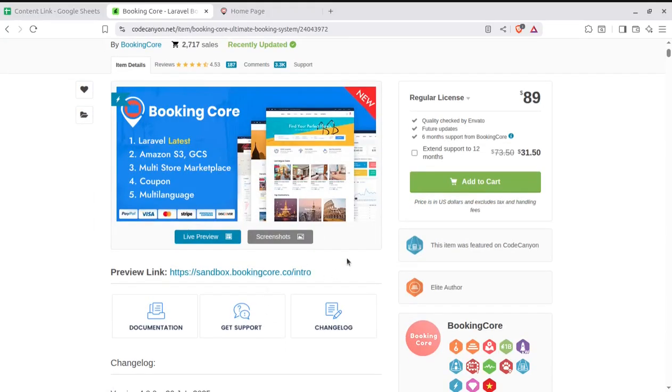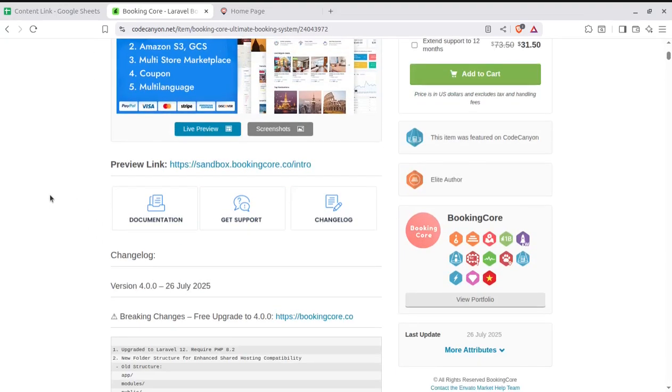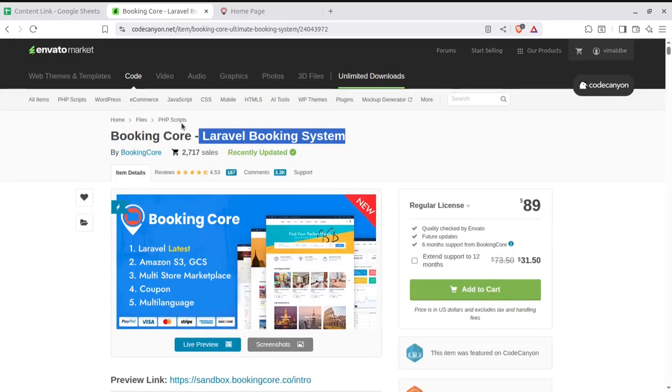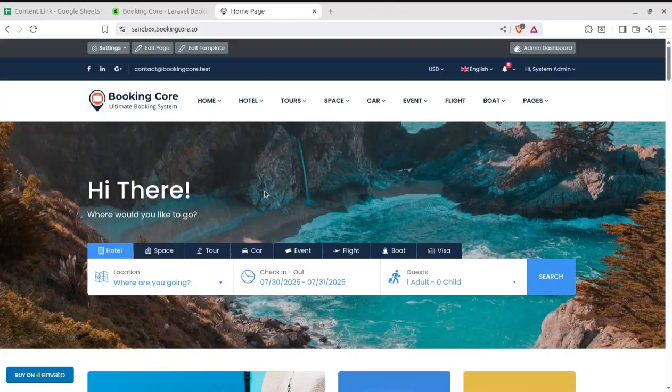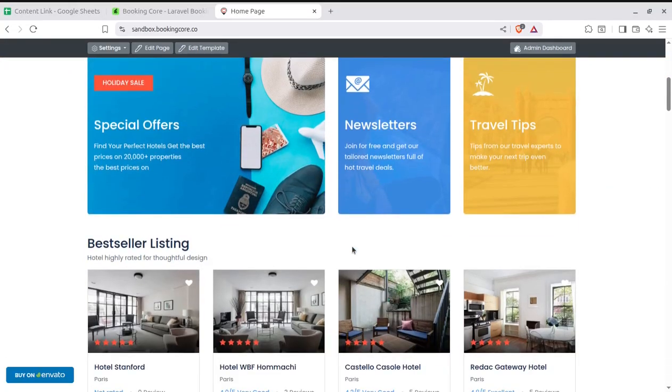It is made with Laravel, and it is a multi-store marketplace, and you can directly launch this application simply by installing this solution at your hosting. Yes, you are going to white label this. You are going to install this solution at your domain, at your hosting, and it is completely going to be yours. So let us start discussing the modules of this wonderful solution.